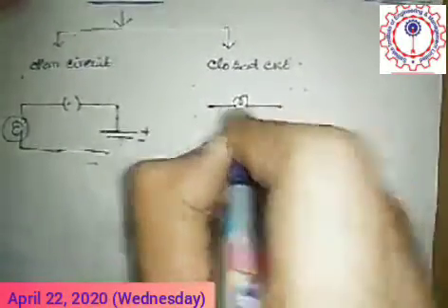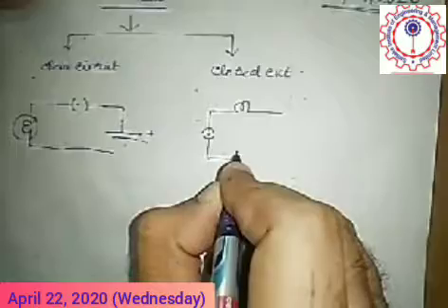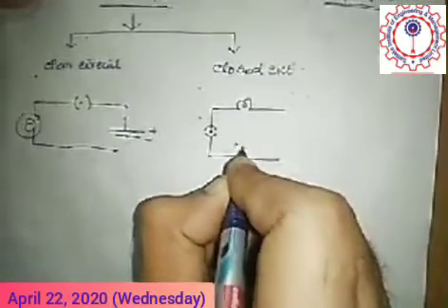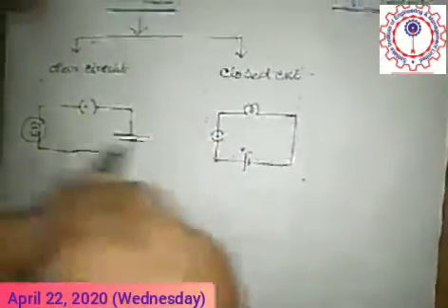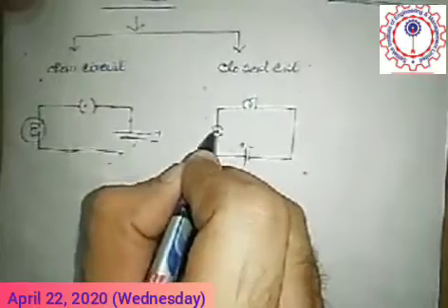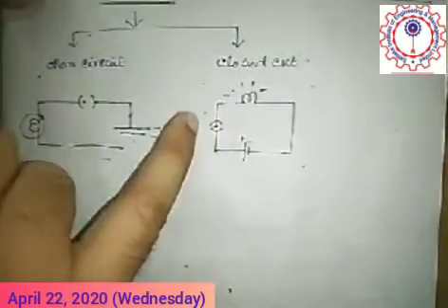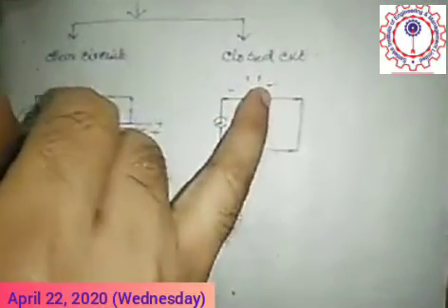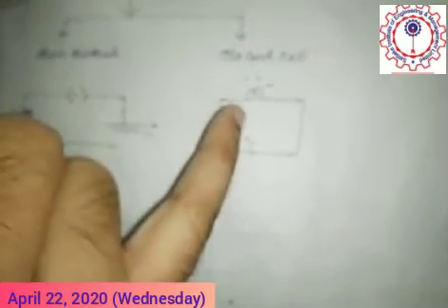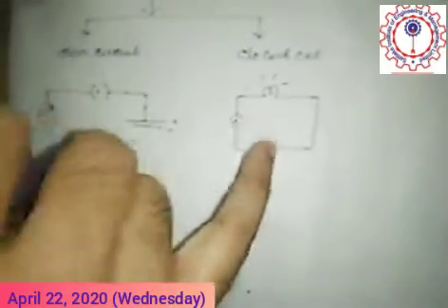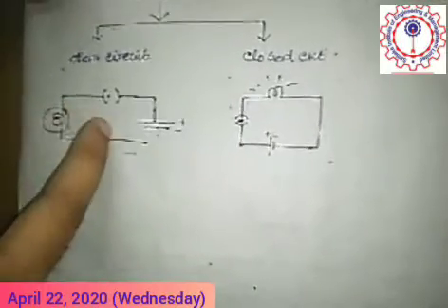And this is the bulb, and this is the key or switch, and this is the positive and negative supply, and this is the closed circuit. When the switch is on, the bulb will glow. If the switch is off, the bulb will be off. So this is the closed circuit. If in a closed circuit any path is discontinued, it behaves like an open circuit, because an open circuit is just like a dead circuit.